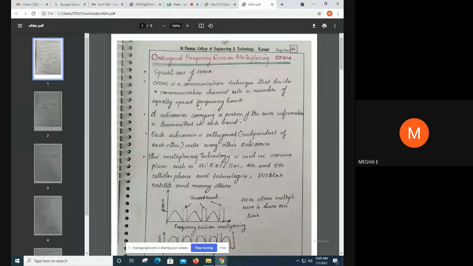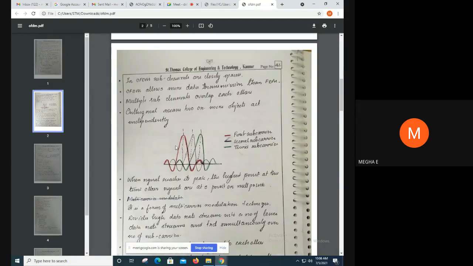Each subcarrier carries a portion of user information, like x0. x0 is transmitted over a subcarrier, x1 is transmitted over a subcarrier, and so on up to xn minus 1, which is transmitted over another subcarrier. Each subcarrier is orthogonal, that is, independent of the others. So the two subcarriers must be orthogonal and non-overlapping. If you look at the peaks of the subcarriers, they are non-overlapping. Although the subcarriers overlap, the peak values are non-overlapping.